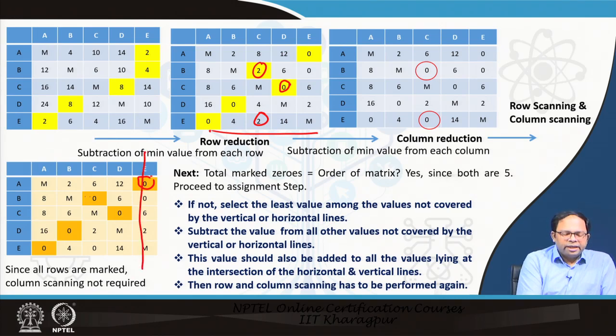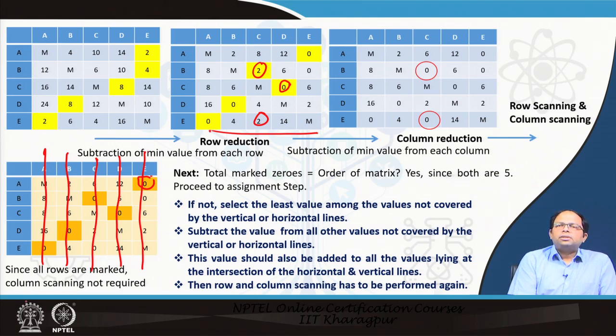Then we come to the next row, we see there is a 0 over here, so we put another vertical line. Then we come to the third row, there we see a 0, so we put another vertical line. Then over here we see another 0, we put another line, and same over here. So, we see that all the rows are marked, so column scanning is not required.